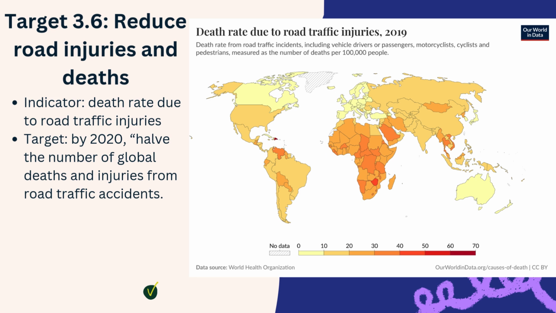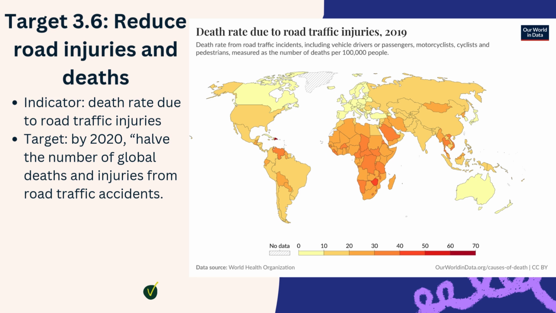In target 3.6, which is reduce road injuries and deaths, its indicator is death rate due to road traffic injuries. I'm going to show both of the graphs, but since the indicator is the rate of road deaths, while the target is set for the absolute number of road deaths, the first graph is showing the road traffic death rate, while the second one is showing the number of road traffic deaths. So the target is by 2020, which is unusual. Usually the target is for 2030.